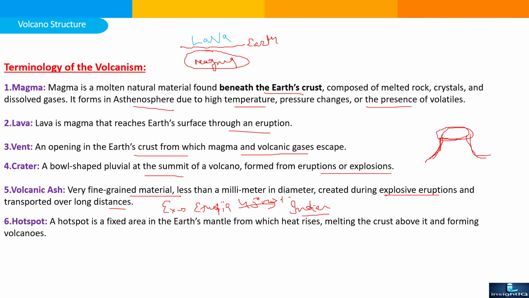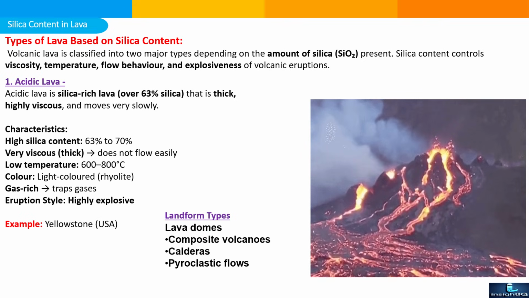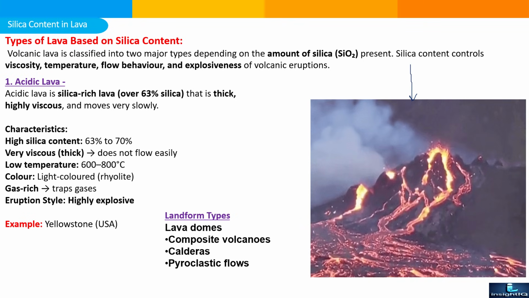Next is hotspot. A hotspot is a fixed area in the earth's mantle from which heat rises, melting the crust above it and forming volcanoes. Now we are familiar with the basic concept of volcanic eruption and the common terminology used during the volcanic process.